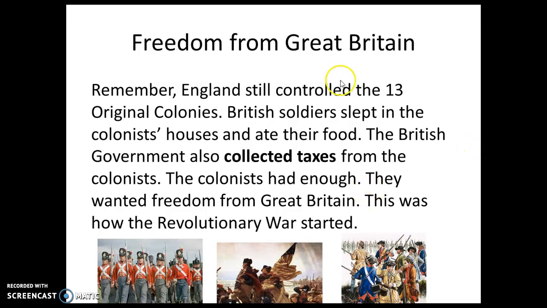Freedom from Great Britain. Remember, England still controlled the 13 original colonies. British soldiers slept in the colonists' houses and ate their food. The British government also collected taxes from the colonists. The colonists had enough. They wanted freedom from Great Britain.